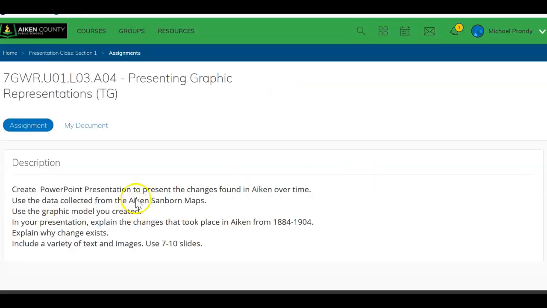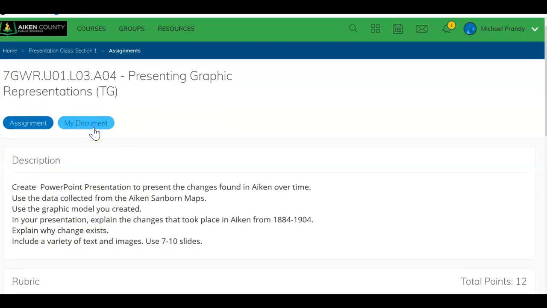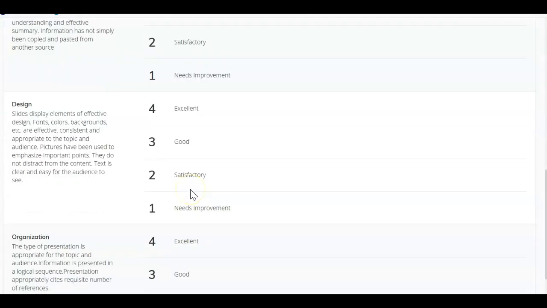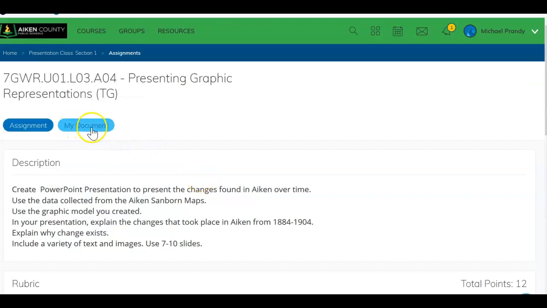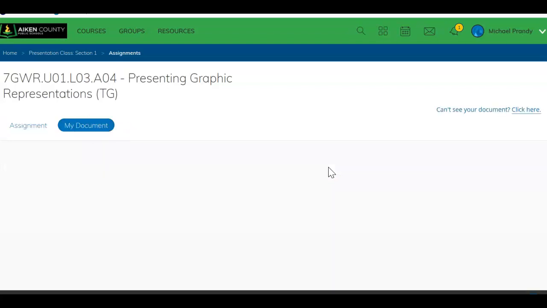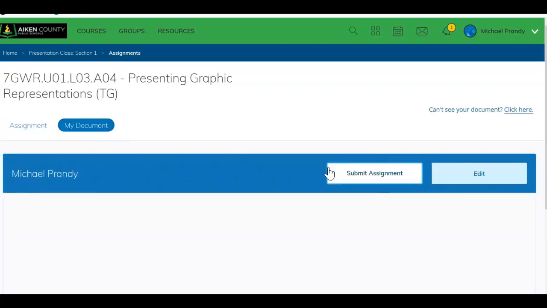Okay, so here's your directions for this. You're going to create a PowerPoint. Now notice that it says right here, my document. When you choose, oh, and you can see the rubric down here as well. Okay, that's all laid out for you. And then when you choose my document, that's going to take you to your OneDrive account where you can now edit your assignment. You'll notice that a blank PowerPoint opens.